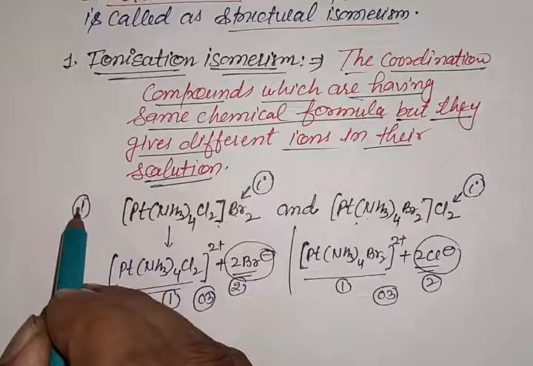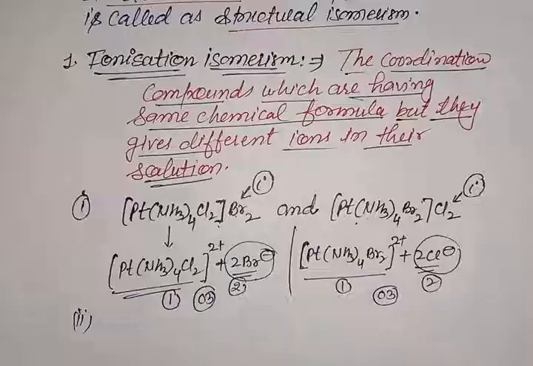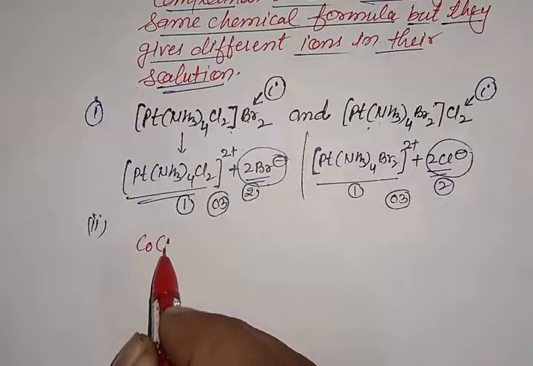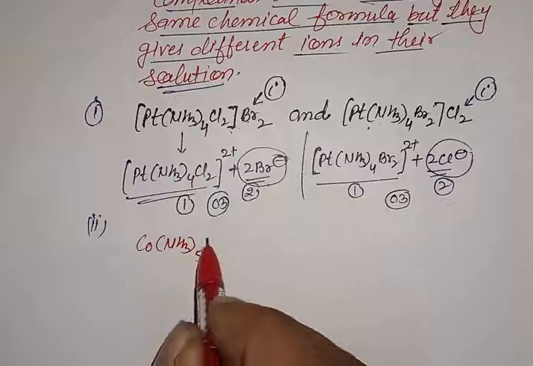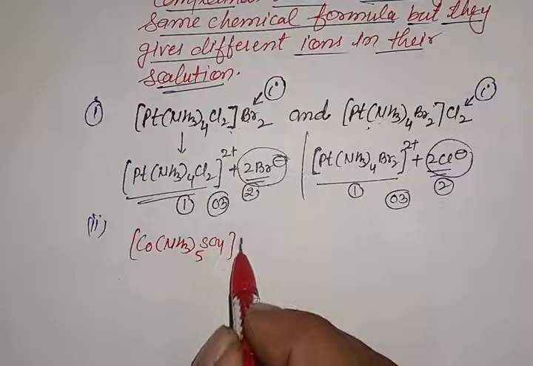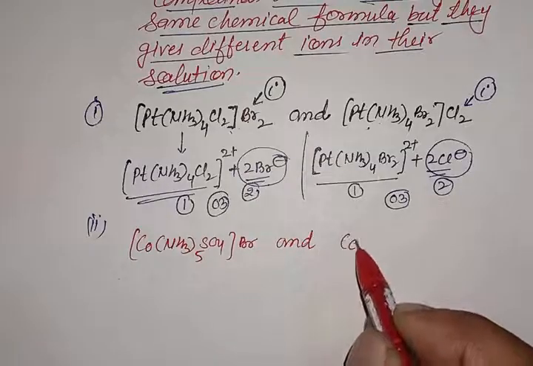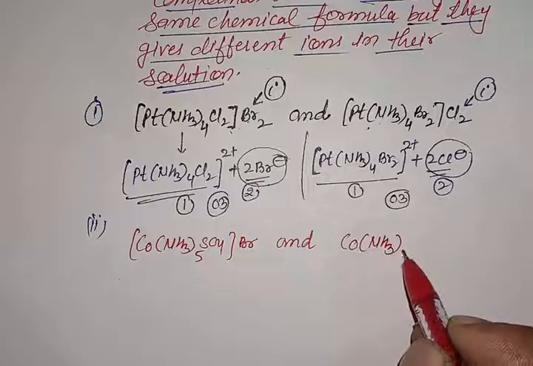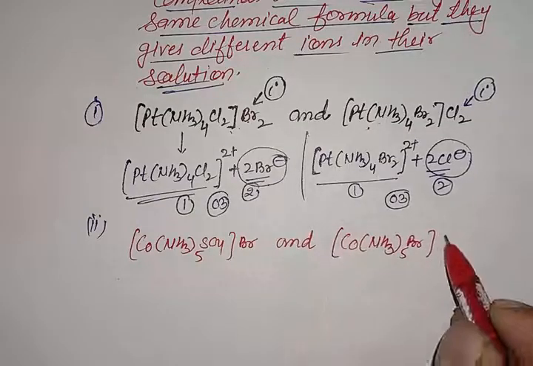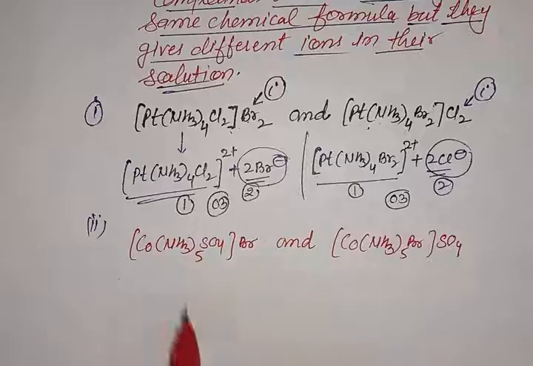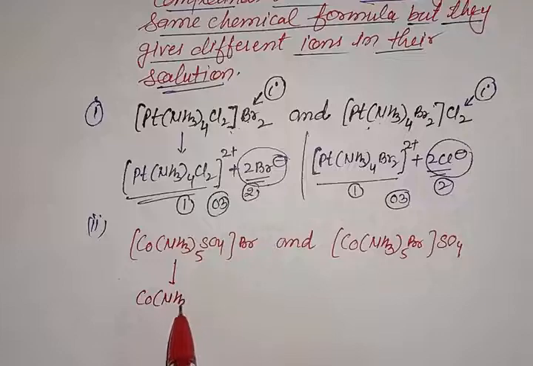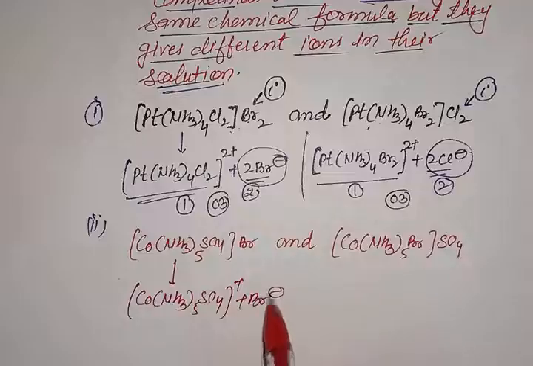Another example is [Co(NH3)5SO4]Br, where Br is present outside the coordination sphere, and another is [Co(NH3)5Br]SO4, where SO4 is present outside the coordination sphere. In solution, the first metal complex will form [Co(NH3)5SO4]+ plus Br-. So the Br- ion is formed in the solution.